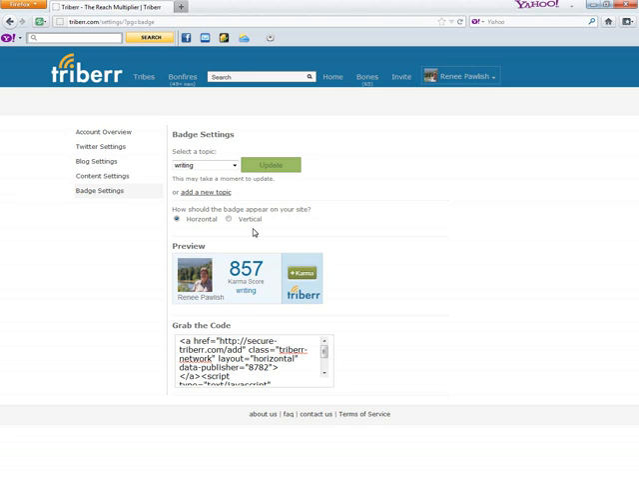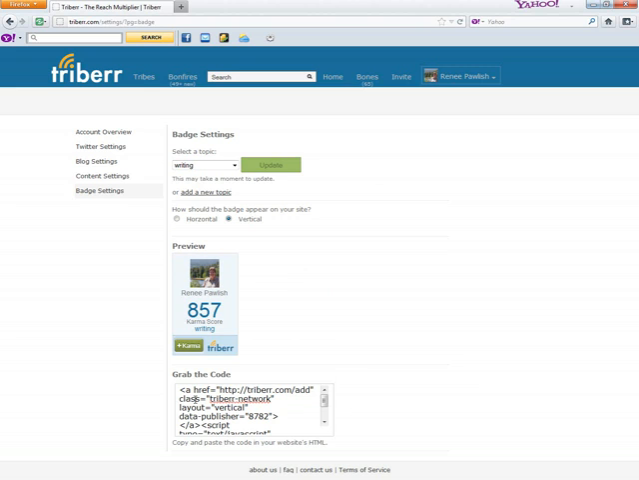Another thing here is badge settings. There's been a lot of talk about this. It's a nice little thing to put on your blog to let people know what you're doing, let them know about Triberr. You actually can come in here and add a variety of topics. I did writing, and you can just add a new topic, update it, and then it puts it in here on your badge. You can do a horizontal or a vertical badge, and you just grab the code here and put it on your blog. What it's supposed to do, I think, is rank, so if you're doing a lot of blogs on writing, then your score is reflected in that.